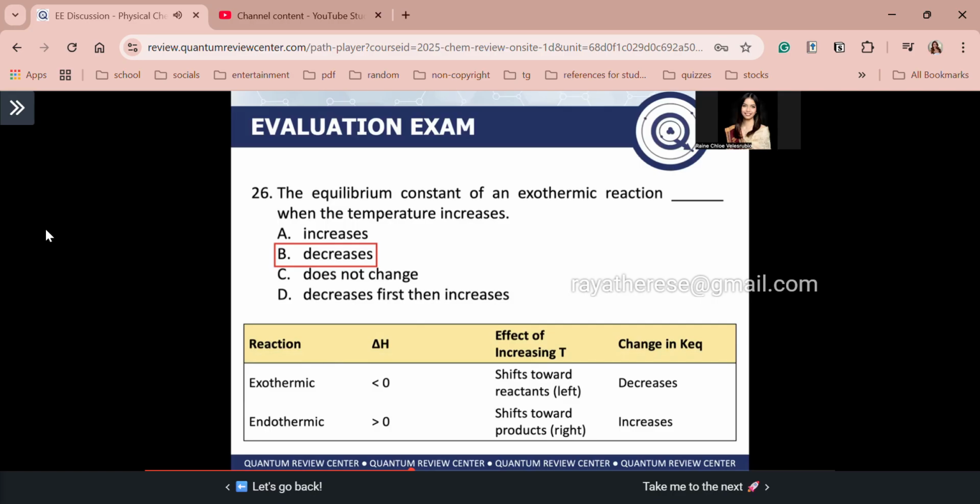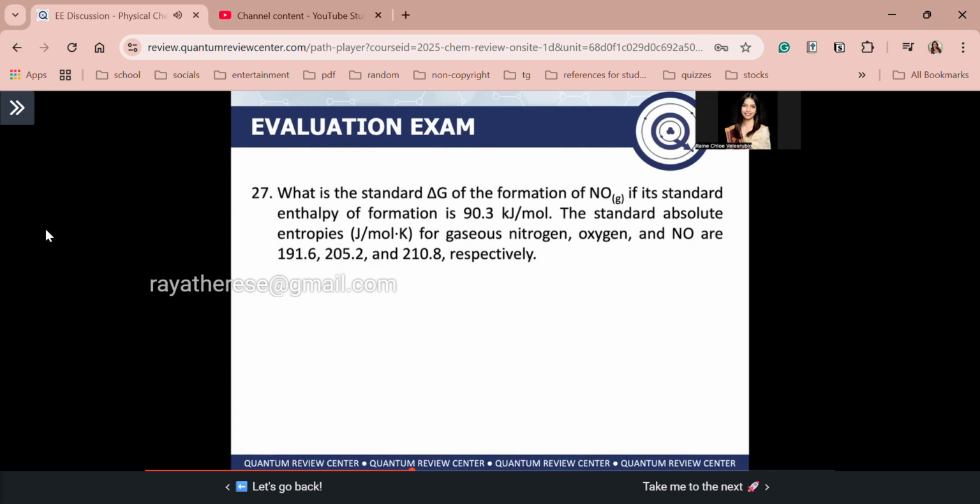So if you have more heat on the reactant side, therefore the equilibrium will shift towards product formation, right? So, forward shift. And that results in an increase in K, okay? Next guys, number 27, okay?